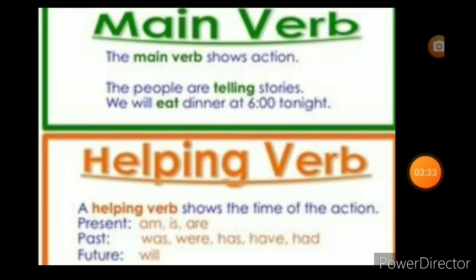Students, before we saw action verb and state of being verb. Now we'll see these two verbs. Verbs are divided into 2 parts. One is main verb, another is helping verb or auxiliary verb. Main verb, now only we saw, students, it is an action word, isn't it? And see here, main verbs show action.